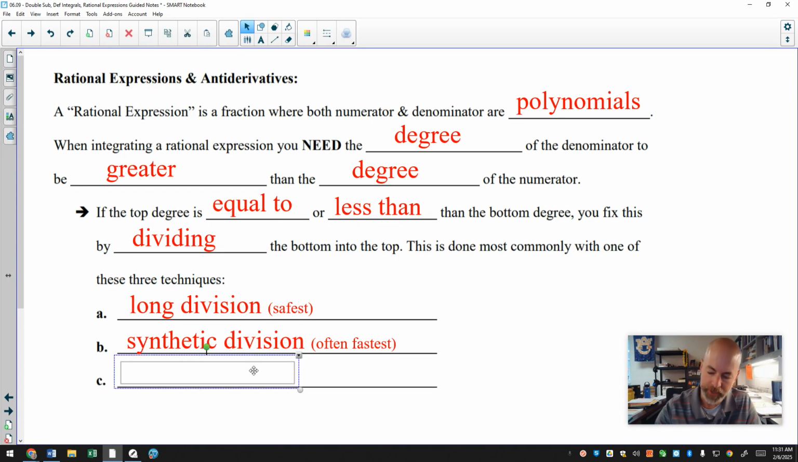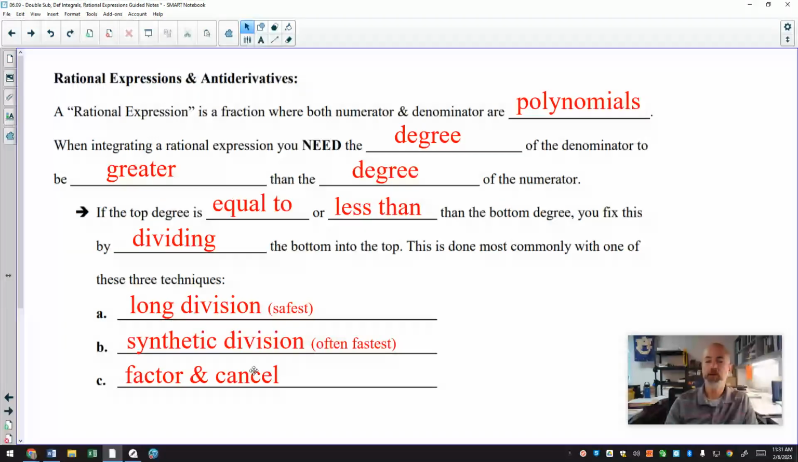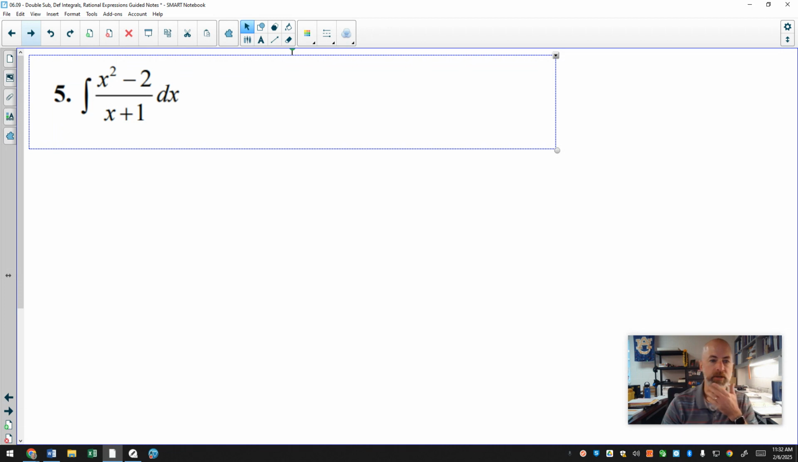And then on rare occasion, and I'm not going to do any examples like this, you might be able to factor the numerator and cancel the denominator with the numerator. And if that works, that is also fairly fast, but it's not something that happens very often. So I have one example of this that I want to look at. We have this rational expression, x squared minus 2 over x plus 1. They're both polynomials. However, my top degree is bigger than the bottom, and I don't like that.